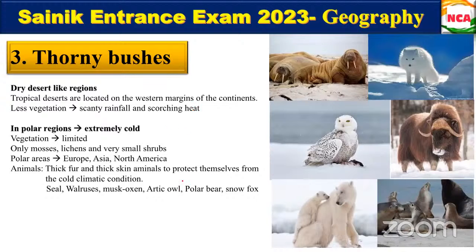This polar region, with the vegetation along with the mosses and everything, is there, right? Am I audible? Can you see my screen? This region is also known as tundra vegetation.